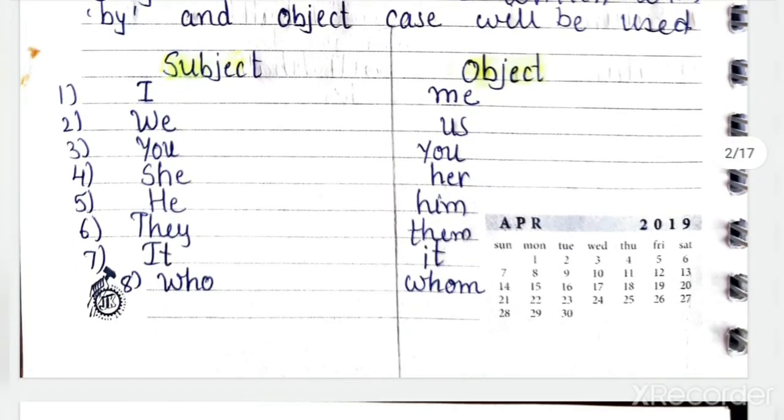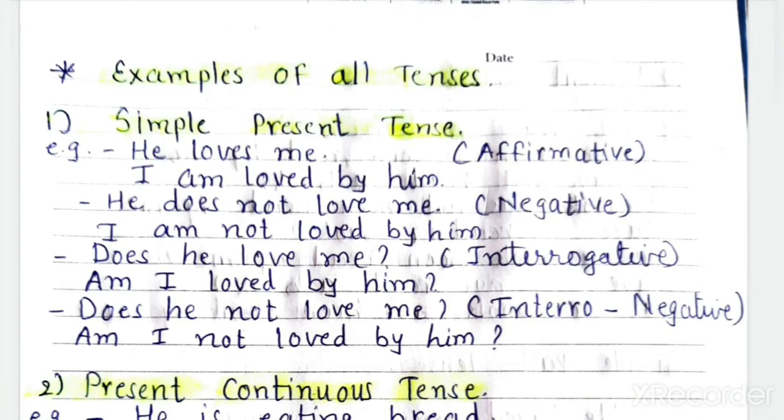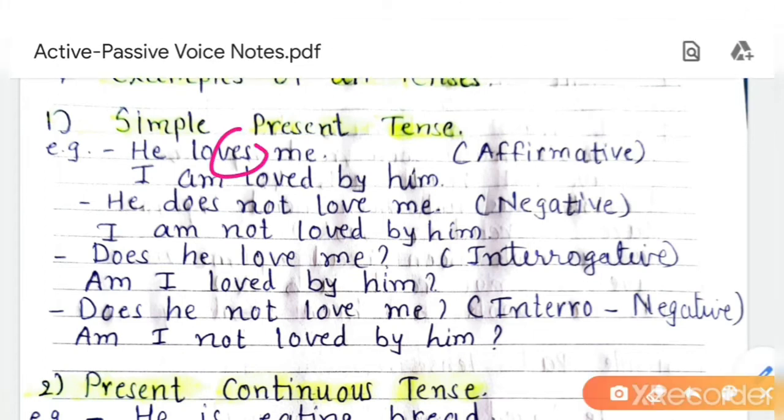Now when pronouns are given in place of the subject, then while changing to object you have to make some changes. That also I taught you: I, me, we, us, you, she, her, he, him, they, them, it, whom. Then examples I taught you: simple present tense, he loves me. Here present tense is given, loves. Me is the object, so it becomes the subject case of me, I. I am loved by him.